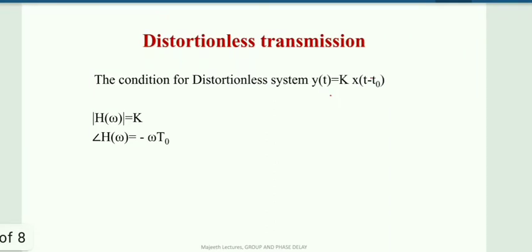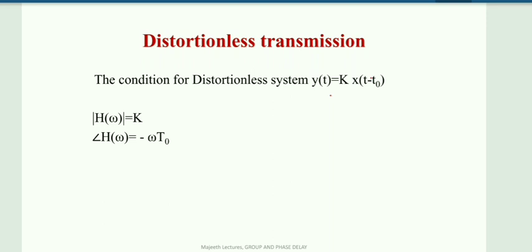Before we study group delay and phase delay, we must know the fundamental requirement of distortionless transmission. Whenever we transmit anything from a transmitter, what is the first thing we expect? We expect that the transmitted information should reach the receiver without any distortion, or without being corrupted by noise or other interference. This is our fundamental requirement whenever we design any system.